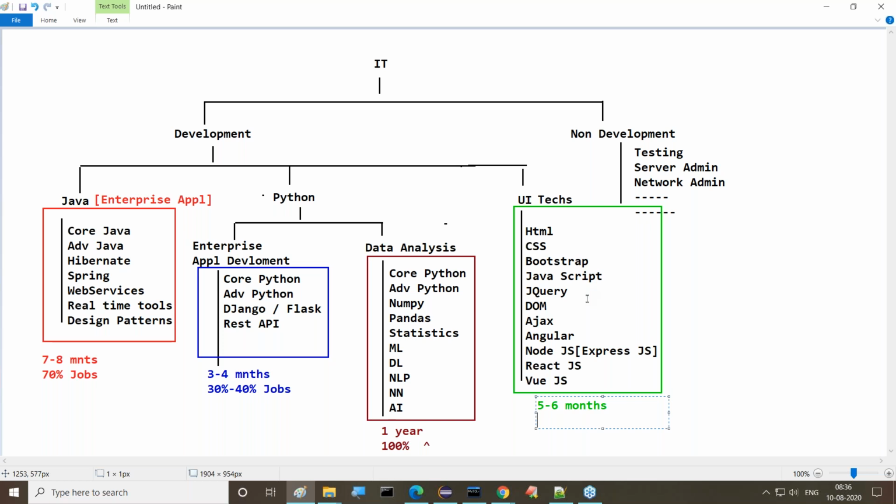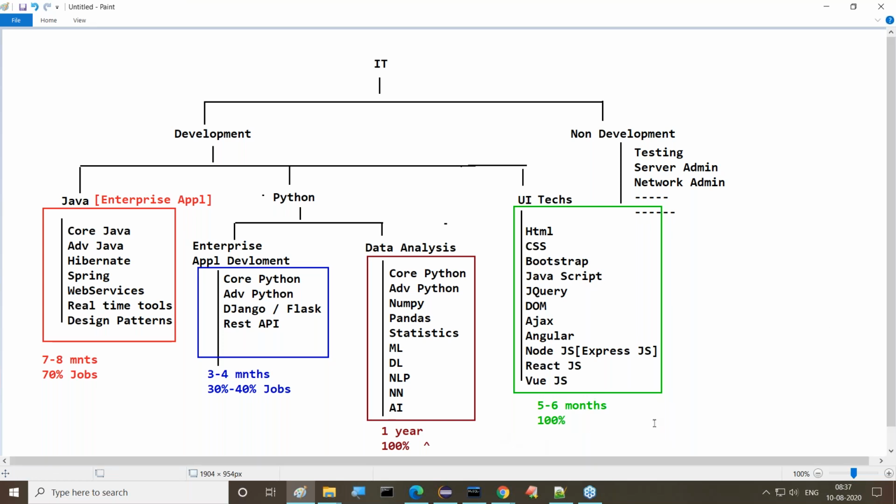What about the job opportunities level? Here also I'm saying 100%. Its stack is also 100%. Why? Because for Java developers the UI part is required, for Python also the UI part is required, for C programming developers and C++ developers also. For everybody, the UI part is a minimum. Whether it is Python or Java, the UI technologies part is common for everybody, so definitely the UI part is required.